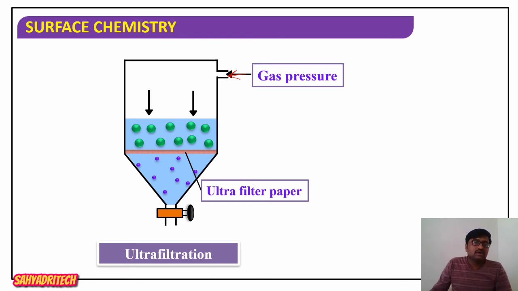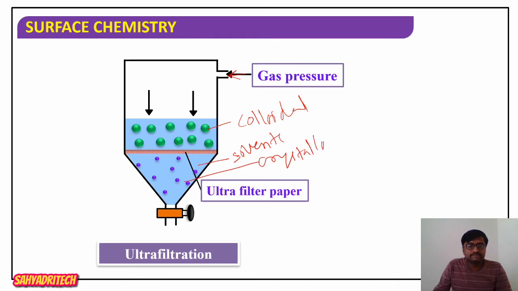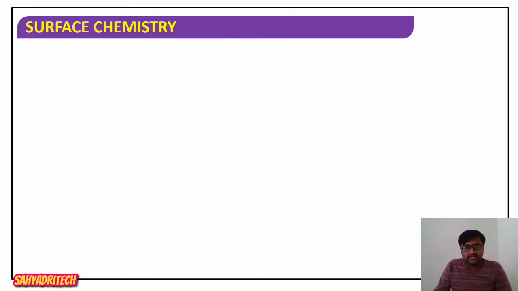So when we use ultrafilter papers, look at the diagram here. Only crystalloids and solvent molecules are passed through that ultrafilter paper, but not the colloidal particles, or sol particles. They remain on the upper surface itself, but crystalloids and solvent molecules pass through this membrane, so that we have achieved a separation here, which means we purified an impure colloidal sol. So it is regarding ultrafiltration. I hope you got it.